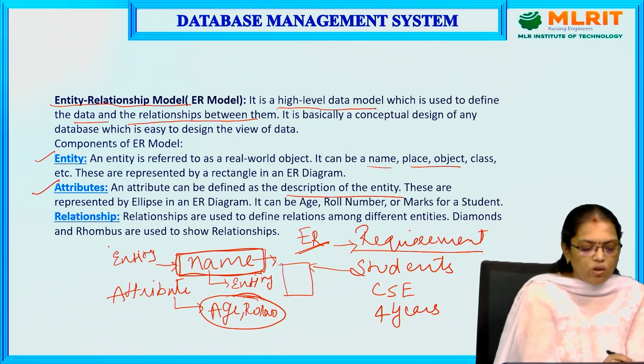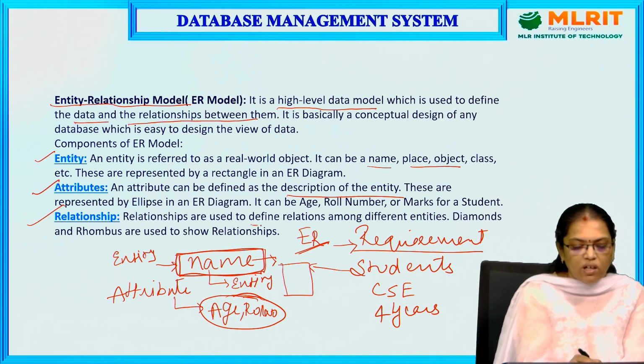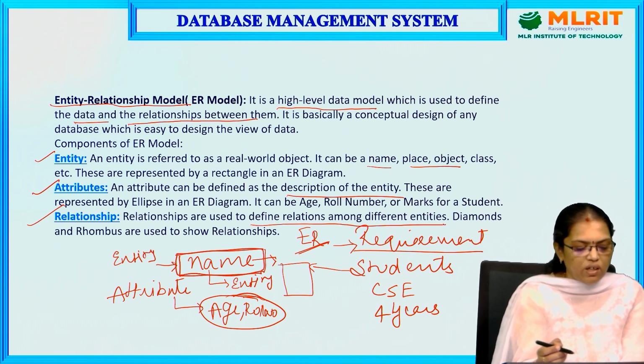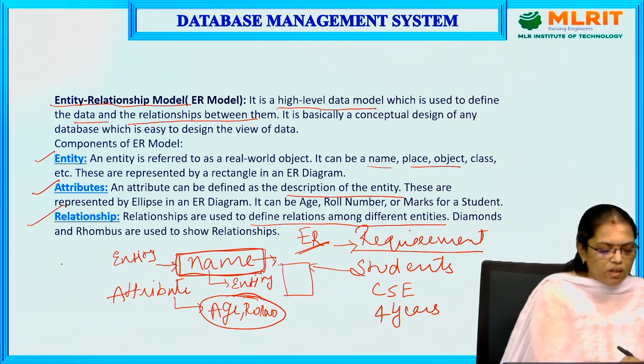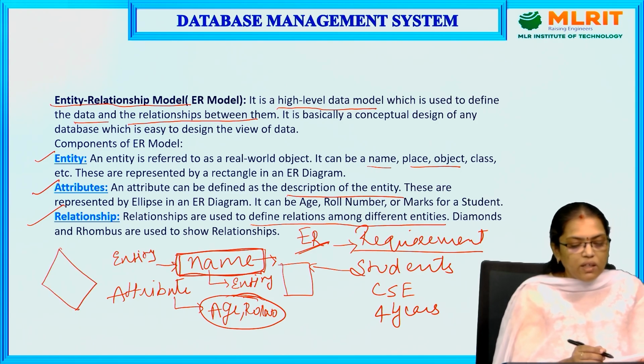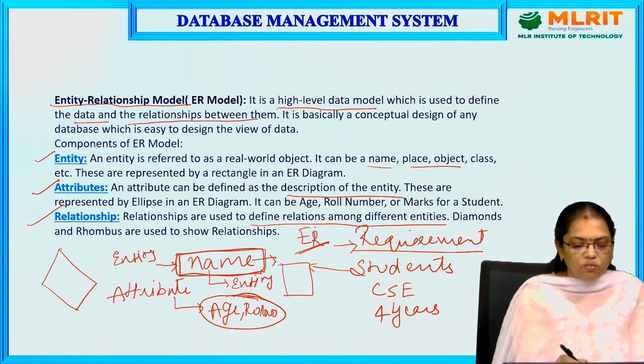Okay, now what is a relationship? A relationship is used to define relations among different entities. A relationship is represented by a diamond or rhombus. So all of you remember, relationships are only used to define relations between entities.